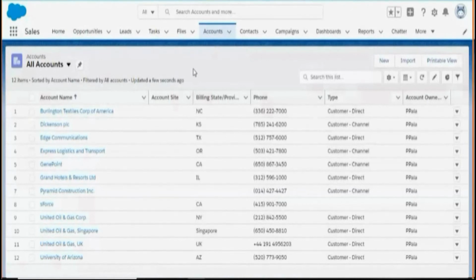The word administrator in Salesforce is a little different from the word administrator you might have heard in the IT industry. Typically in the IT industry, an administrator is someone who installs or manages the software, and other people are called developer, tester, and so on. But in Salesforce, the administrator is the person who logs into Salesforce, who can create a new object, create a new field, and customize Salesforce to meet the business need.